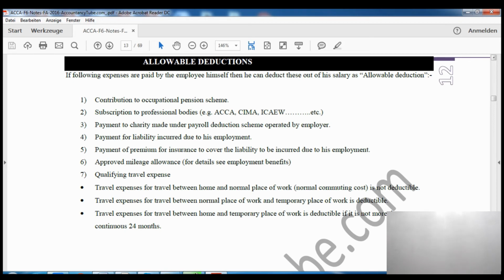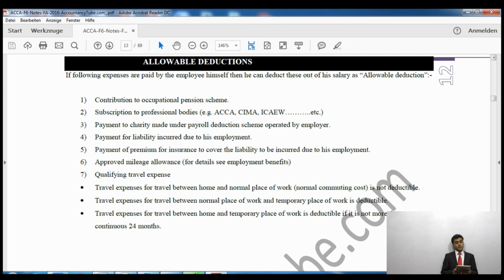Contribution to occupational pension scheme. Now we know what these are. Occupational pension schemes are when, for example, if my employer is accountancy tube, they are making the pension for me, so I pay something into the pension, but that pension will be managed by my employer. That is occupational pension scheme. We will read the pensions in more detail when we move to that chapter. But for now, occupational pension scheme, if you pay something, that will be deductible. When I say deductible, it means that it will reduce your salary and you will have to pay less tax.